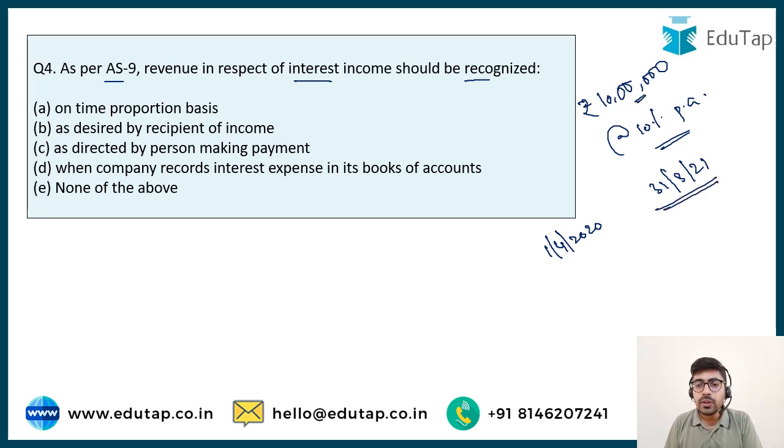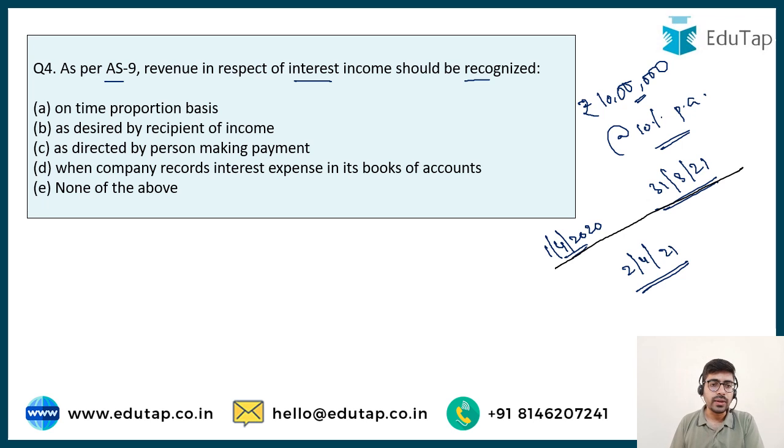Now I have given this loan on 1st of April. I have still not received the interest in cash. The interest in cash was received on 2nd April 2021. So a problem arises in this particular case as well. Should I book this revenue in my statement of profit or loss for the year ended 31st March 2021, or should I book this revenue in the next year? This is what is being asked in this question.